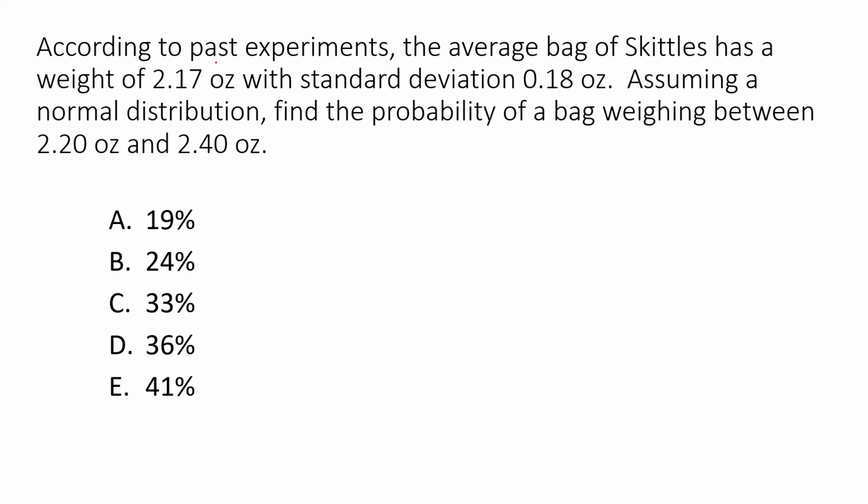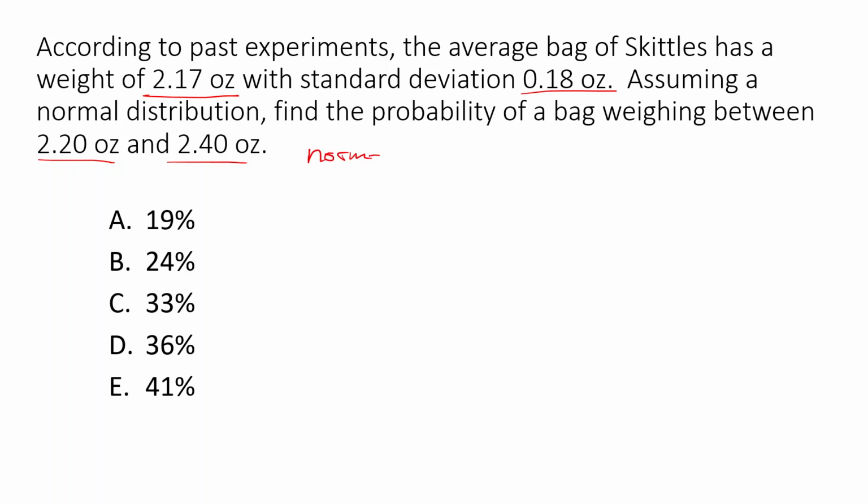All right, so according to past experiments, here's another example. The average bag of Skittles has a weight of 2.17 ounces with a standard deviation of 0.18 ounces. Assuming a normal distribution, find the probability of a bag weighing between 2.2 ounces and 2.4 ounces. All of you should be able to just pull out your calculator and instantly do this problem, especially if it's a multiple choice. You don't even have to write anything down.